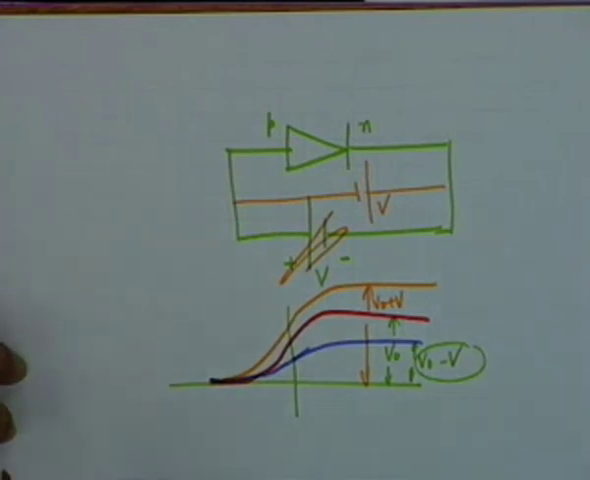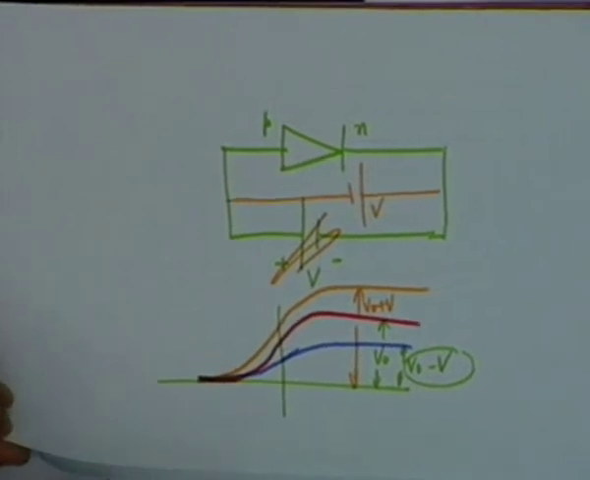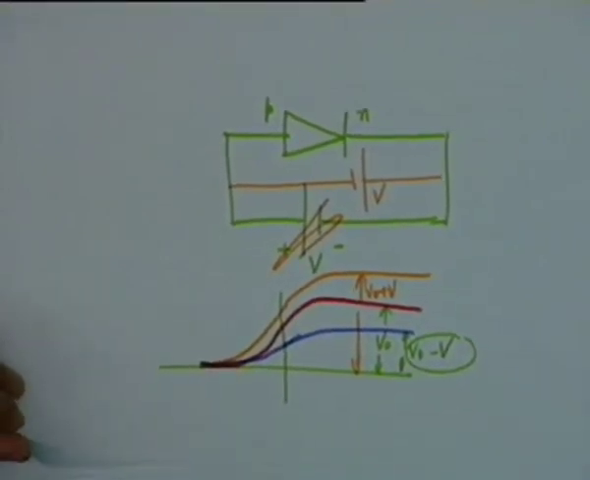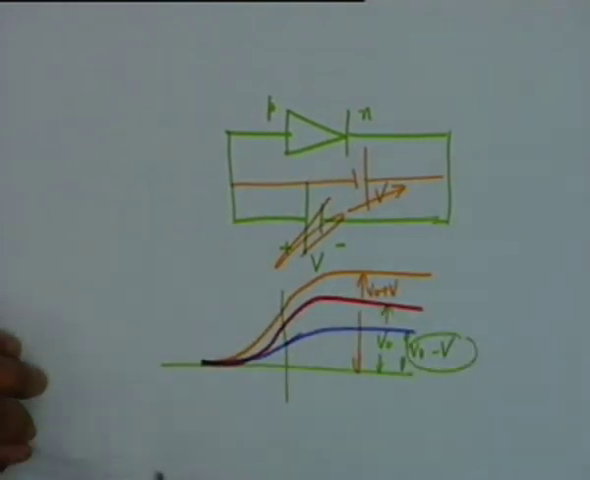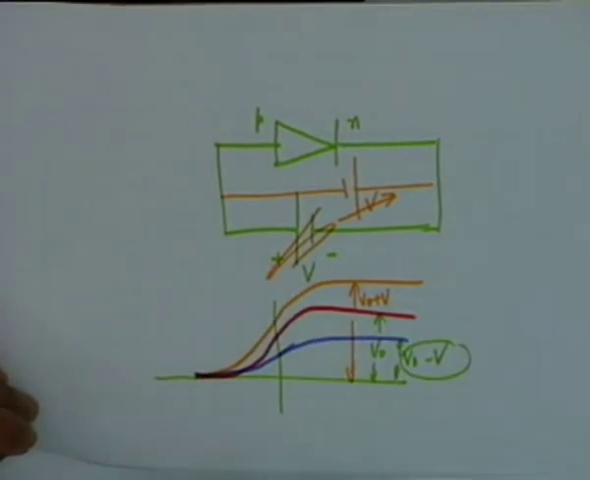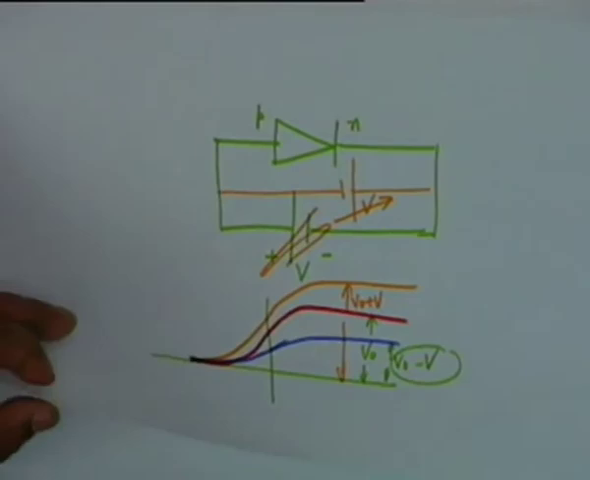by whom? Who carries the charges under drift? The minority carrier. Who generates the minority carriers? The thermal energy, and therefore the rate of generation of minority carriers is approximately constant. That means that the current shall remain approximately constant, and therefore if you vary V, the current does not change appreciably, because very few minority carriers are available, and therefore if you increase V, it does not really matter.